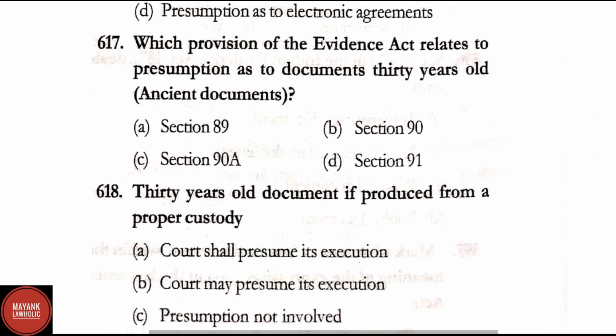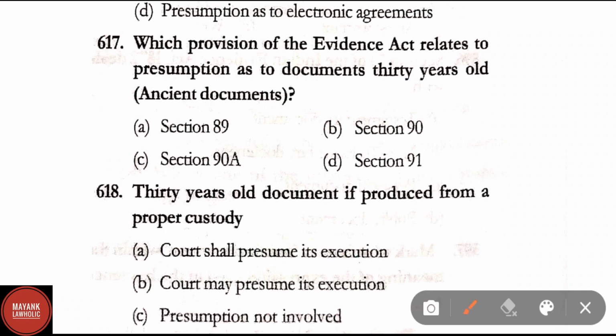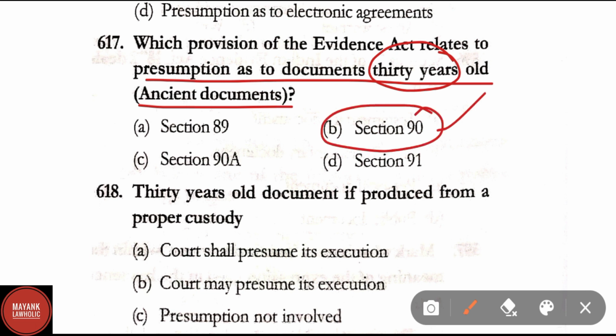Question number 617. Which provision of Evidence Act relates to presumption as to documents 30 years old, ancient documents? Here correct answer is option B, that is section 90 of Indian Evidence Act.